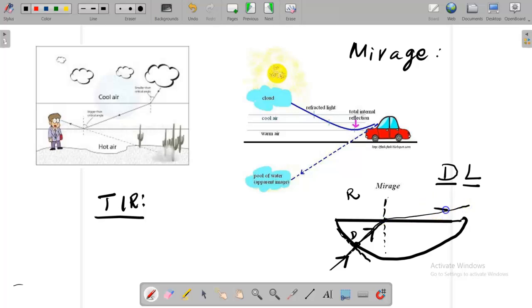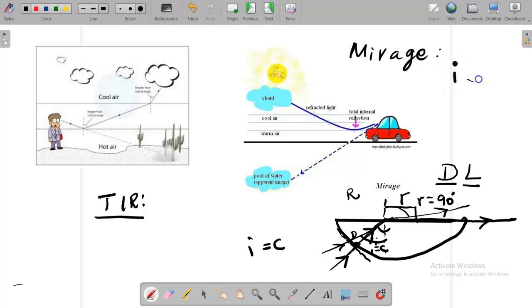away from the normal, closer to the boundary, because the speed increased, so the angle of refraction will be bigger than the angle of incidence. Now when I increase the angle of incidence, at one point the refracted ray is passing through the boundary, and then the angle of incidence is called the critical angle. So when the angle of incidence is equal to the critical angle, you can see the angle of refraction becomes 90 degrees. So this is the definition for the critical angle.